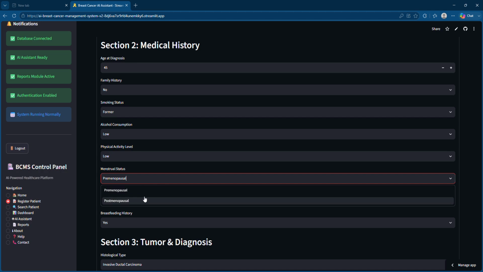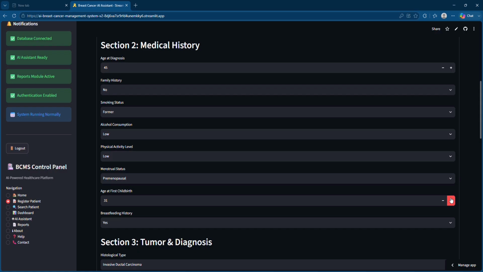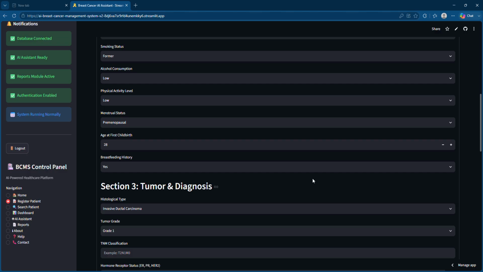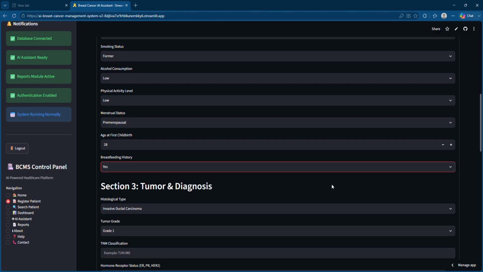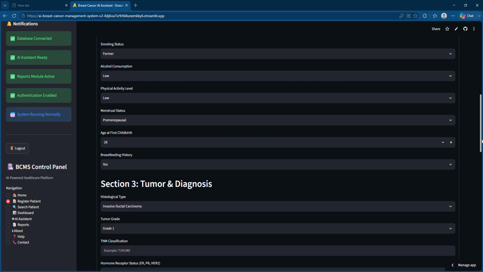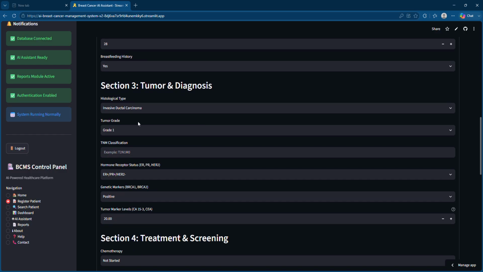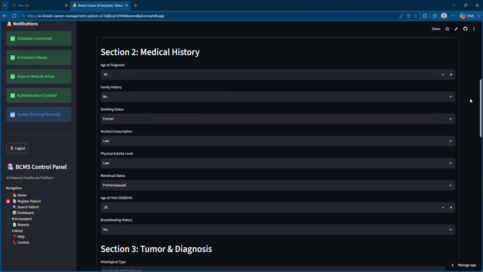And menstrual status, I'm giving it is premenopausal, right? And first childbirth, I will say it was at the age of 28. Her breastfeeding history is there already. So we are finished with this section 2, medical history.